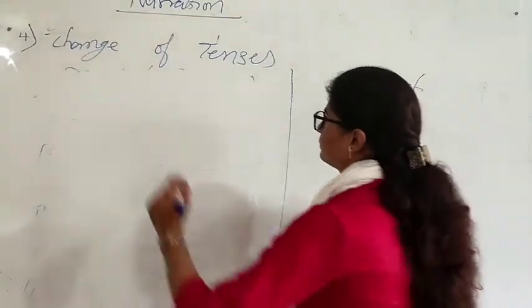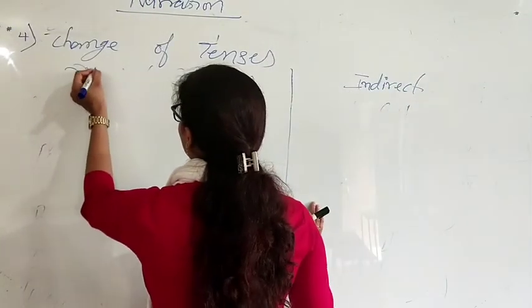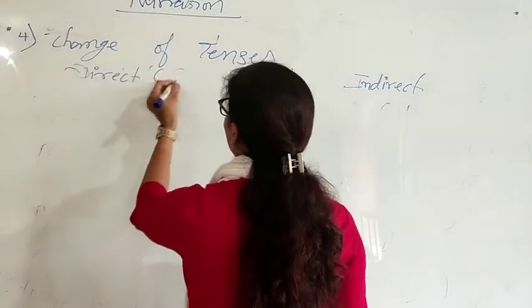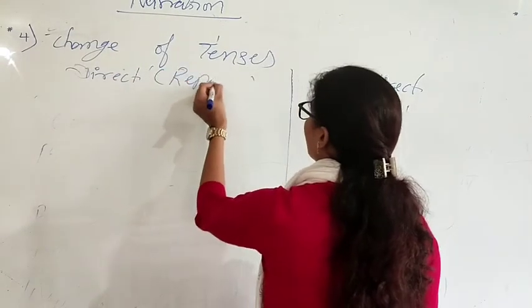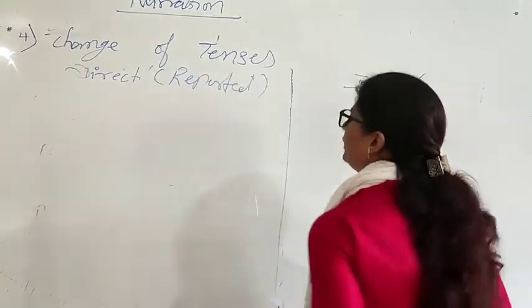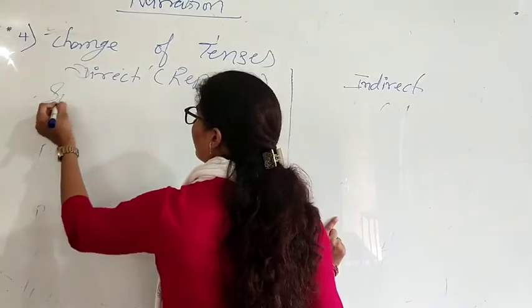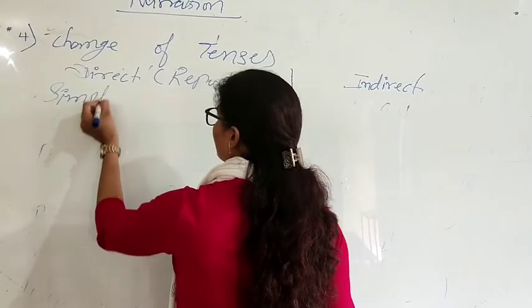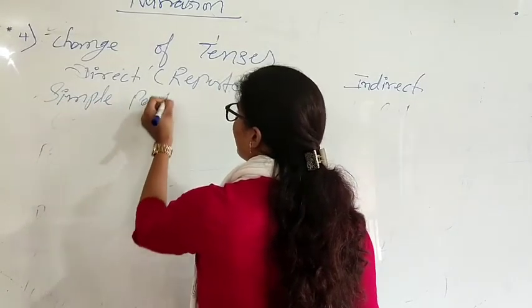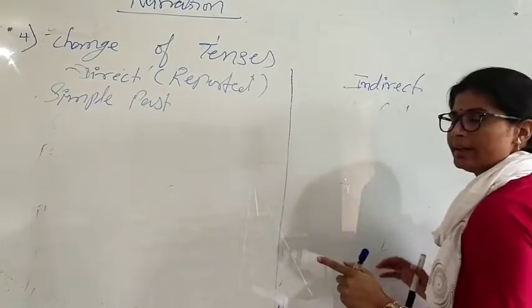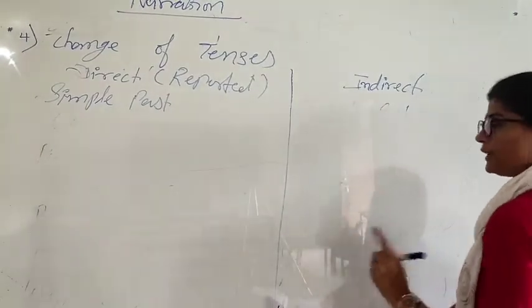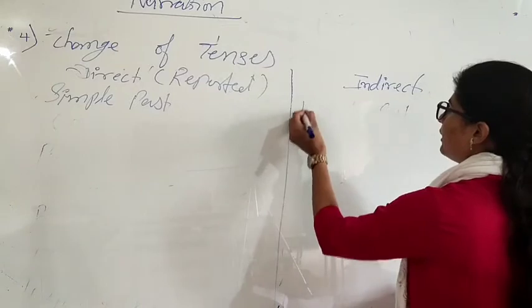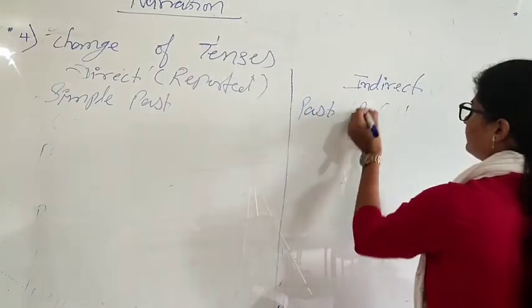This is direct and this one is reported. Okay, now see this one. If we have simple past in the direct sentence's reported clause, it is going to change to past perfect.